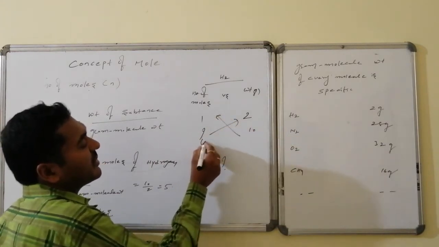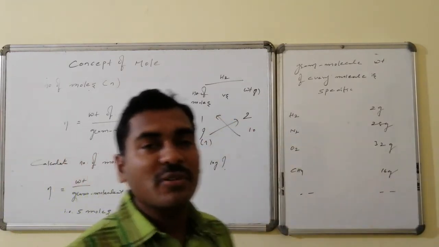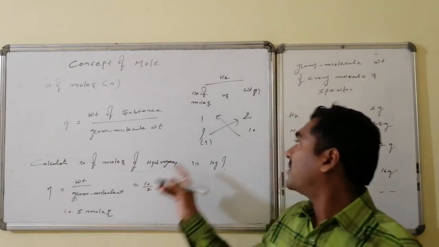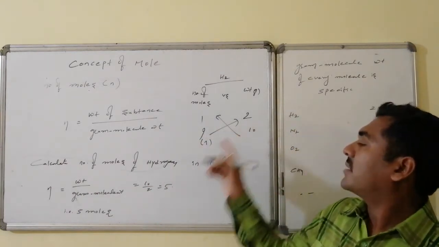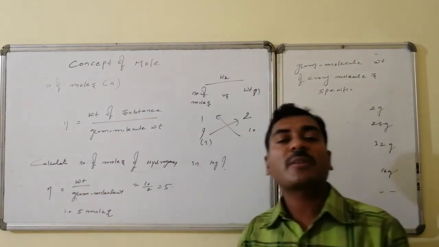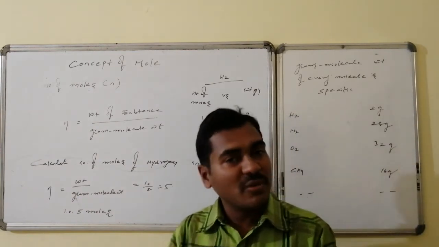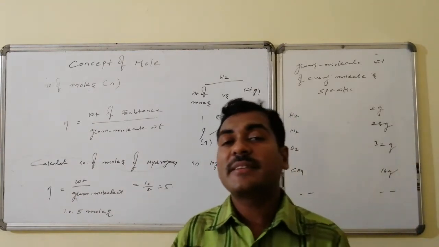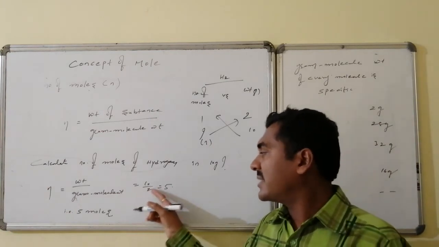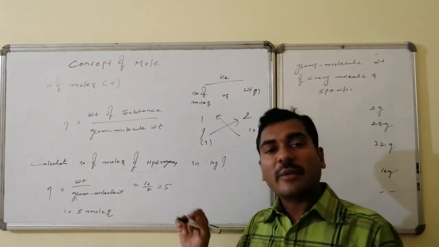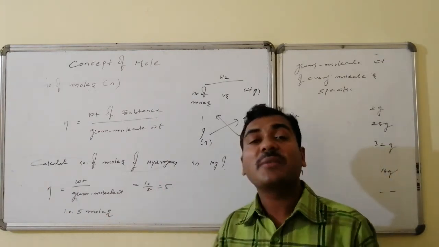This question mark will become equal to n, number of moles. Number of moles will become equal to what? Here, weight upon gram molecular weight. So therefore, formula used for calculation of number of moles is weight of the substance divided by gram molecular weight of the substance. Here that will become equal to 10 by 2 is equal to 5. So therefore 5 moles are present.